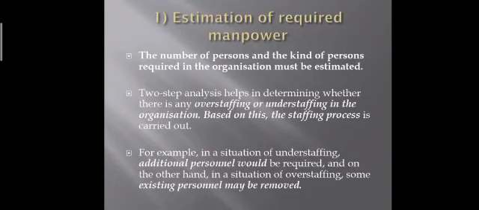Means who are not performing well, whose performance appraisal is not good, whose feedback is not good, we should give them a transfer. Otherwise we should remove those people from the organization. That is the solution for overstaffing and understaffing. If there is understaffing, then we should go for the recruitment of new employees. That is the thing there.